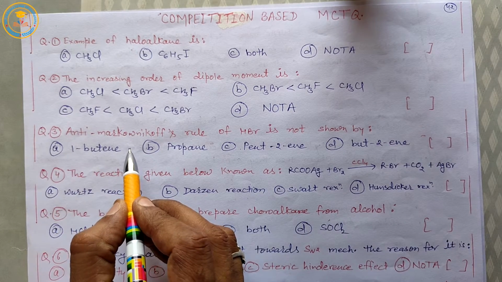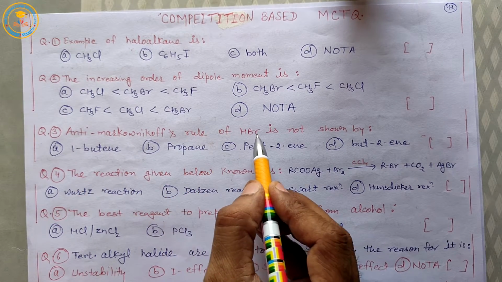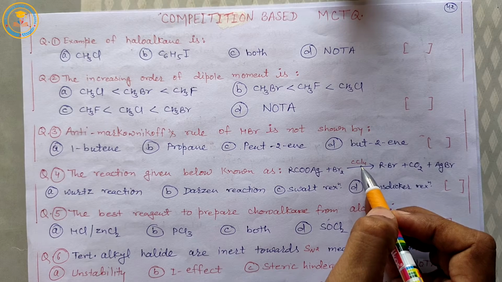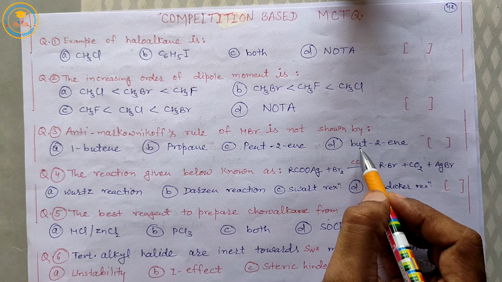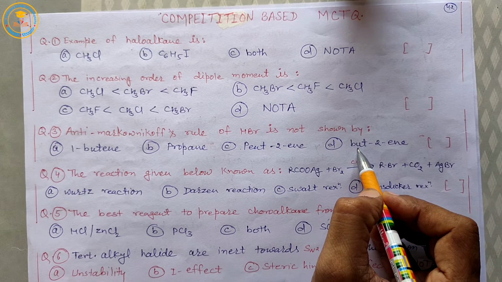I repeat, anti-Markovnikov's rule of HBr is not shown by, the solution will be B,